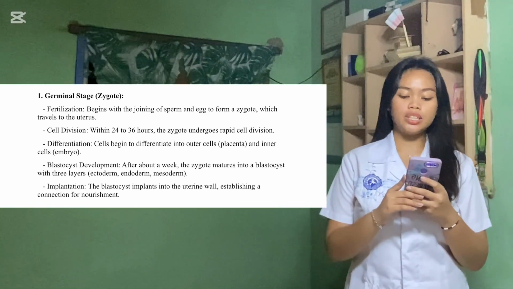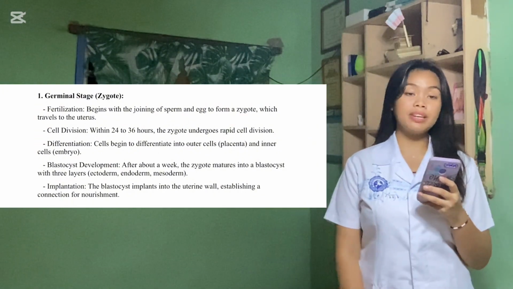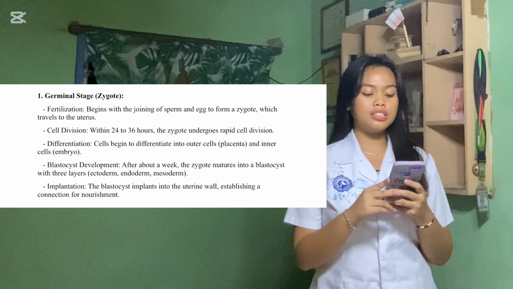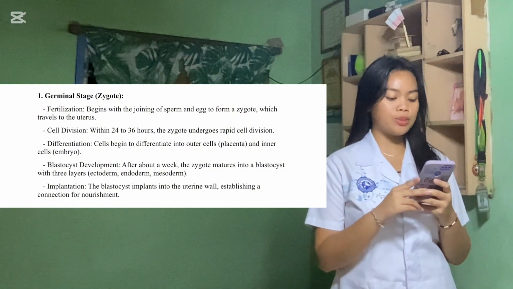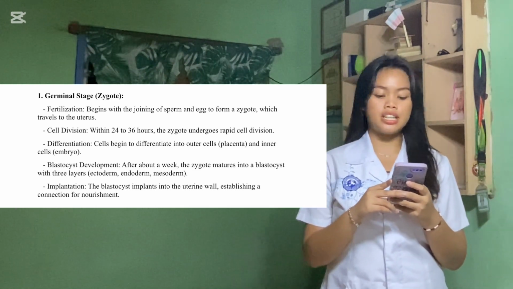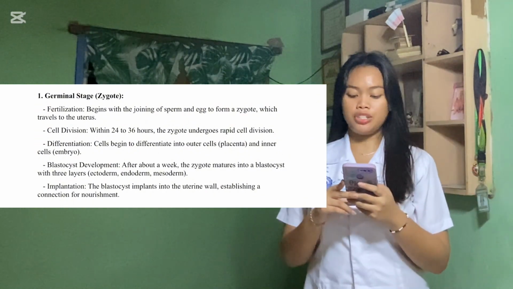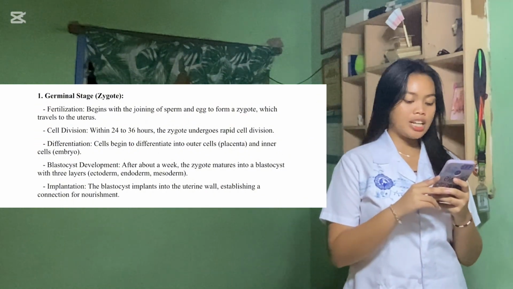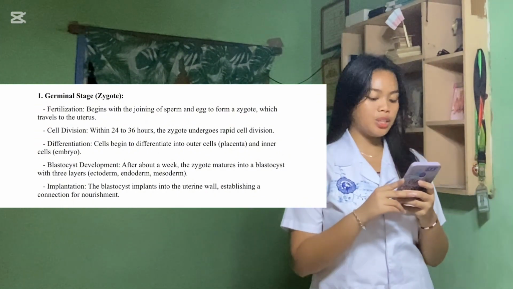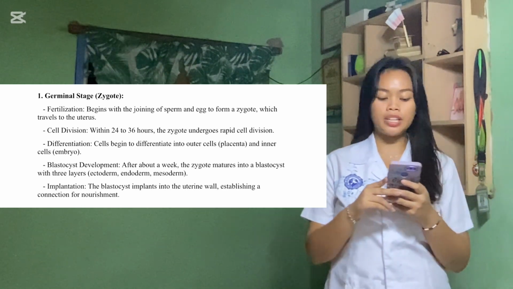Cell division. Within 24 to 36 hours, the zygote undergoes rapid cell division. Cell division refers to the process by which the zygote rapidly divides into multiple cells within 24 to 36 hours after fertilization. This series of divisions, known as cleavage, transforms the single-celled zygote into a multicellular structure, paving the way for further development into an embryo.